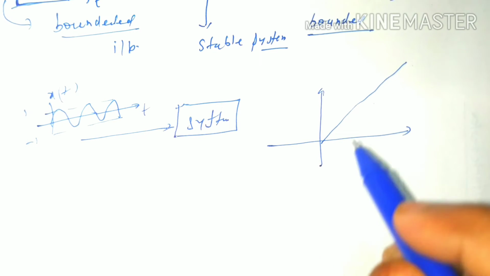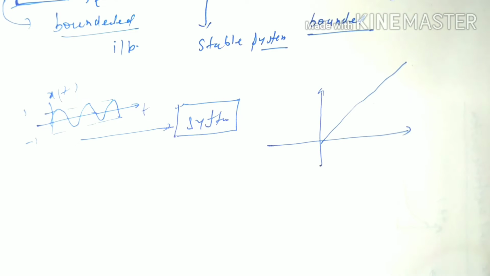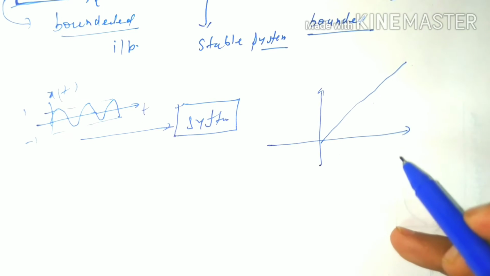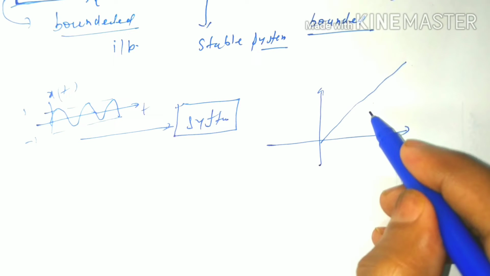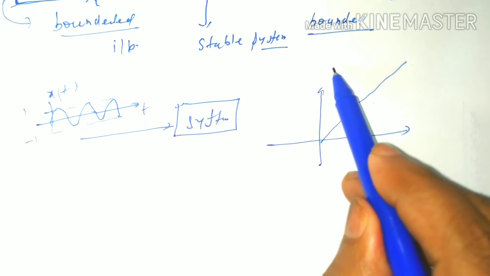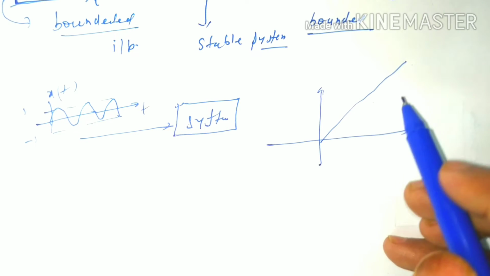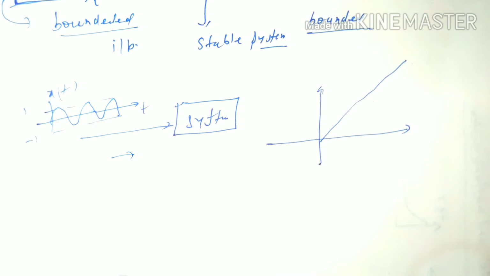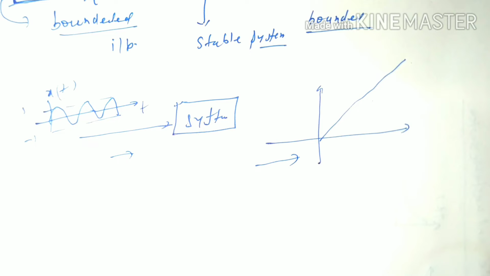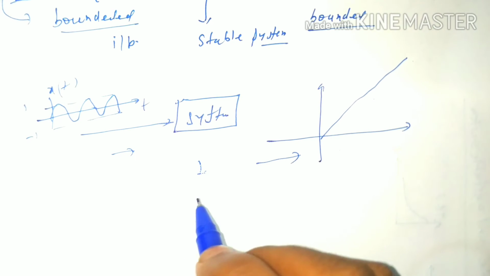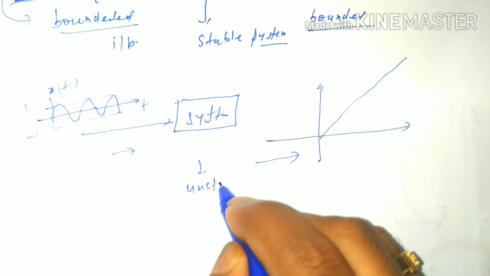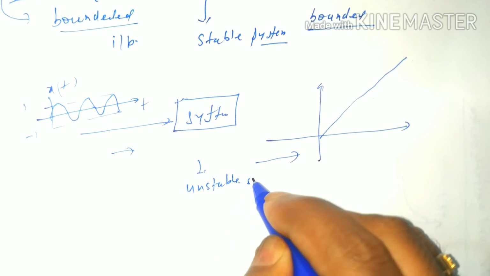We know that a ramp signal goes from 0 to infinity, so it is not bounded, its maximum value is infinity. So for a bounded input, that system does not give a bounded output, so this one is an unstable system.